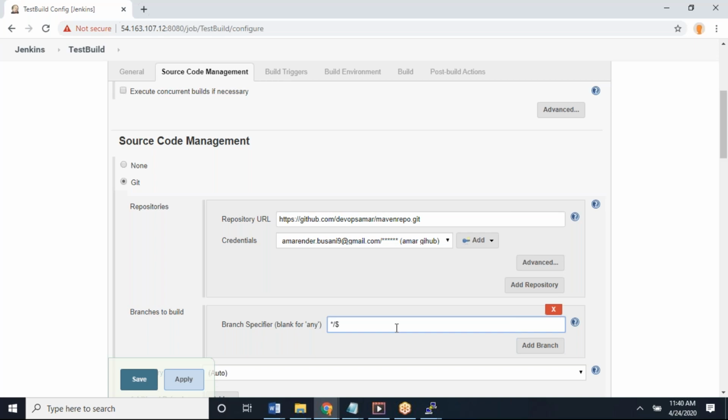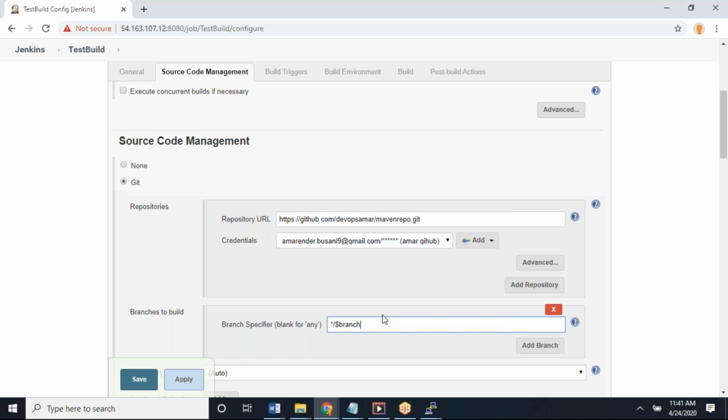Now branch is the variable name. I'm not giving master, I'm not giving future branch, I'm not giving any other branch. Simply dollar branch I have given. Now I have to define it.